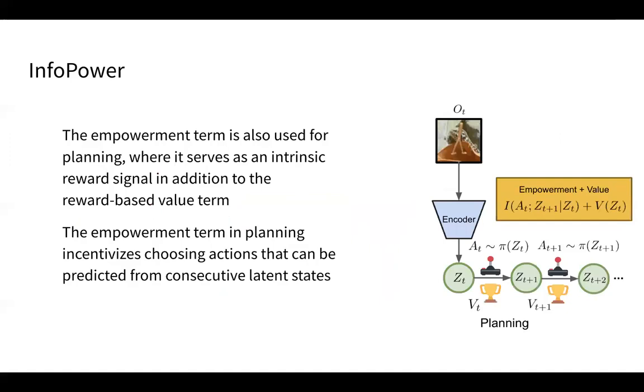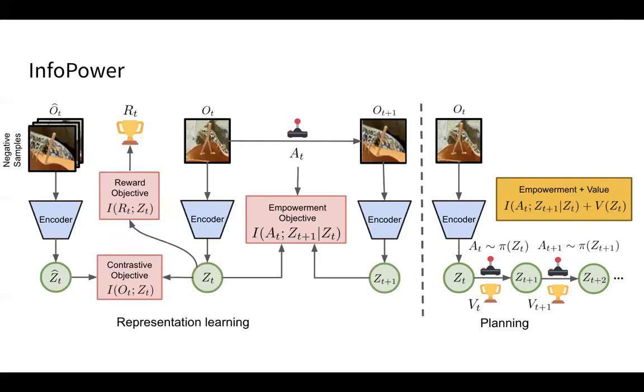Finally, the same empowerment term integrated with the value function gives us an objective for planning, where it serves as an intrinsic reward signal in addition to the reward-based value term. This empowerment term in planning incentivizes choosing actions that can be predicted from consecutive latent states. So we are incentivizing the policy to choose actions such that those actions are predictable given successive latent representations. This completes the description of our approach InfoPower, where we have a representation learning phase on the left and a planning phase on the right.